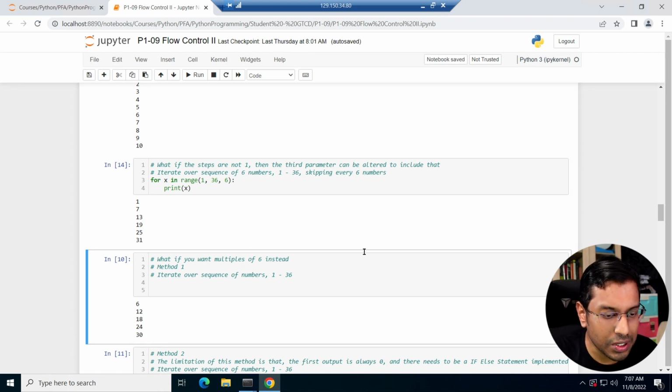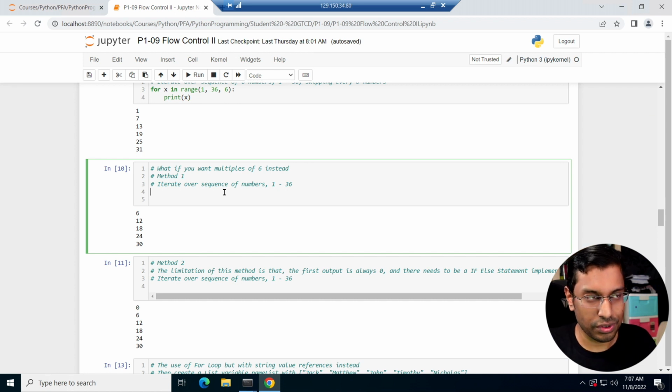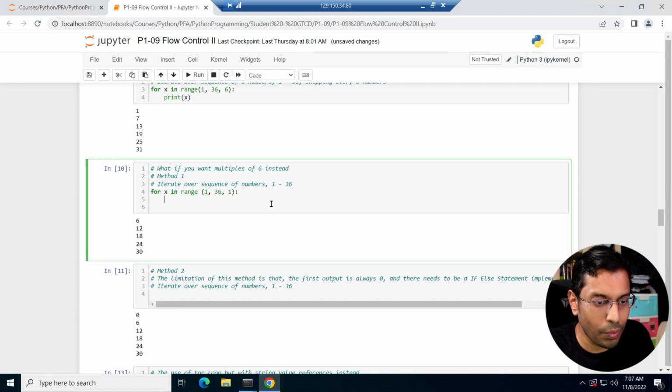What if you want multiples of 6? Then you have to do a bit more checking, because it must be a multiple of 6. If you print a number like 7 that's not a multiple of 6, it's going to look very bad on you. So you do something like this: for x in range 1 to 36, with step 1, it prints everything from 1 to 36.